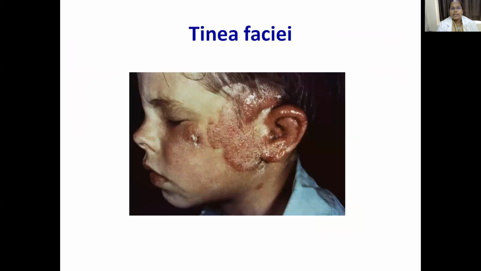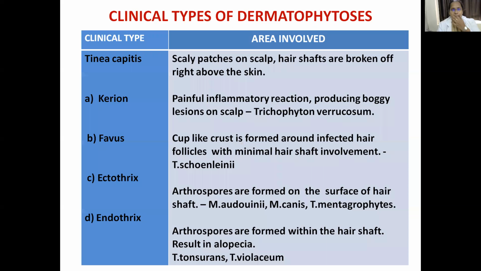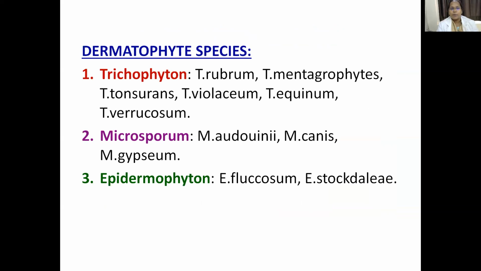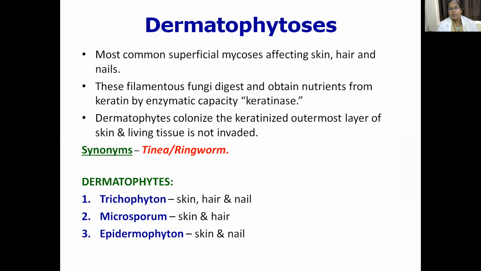What are the important species of each dermatophyte? What are the areas the dermatophyte usually infects? Trichophyton infects all three: skin, hair and nail. Microsporum infects skin and hair, and Epidermophyton infects skin and nail.